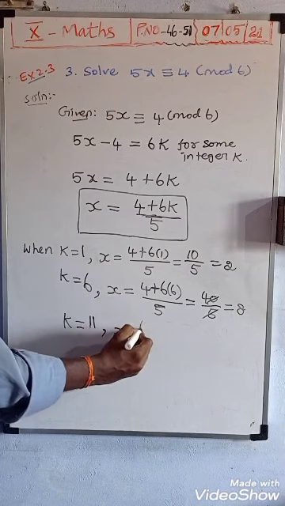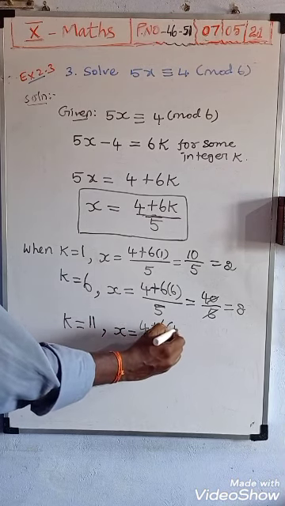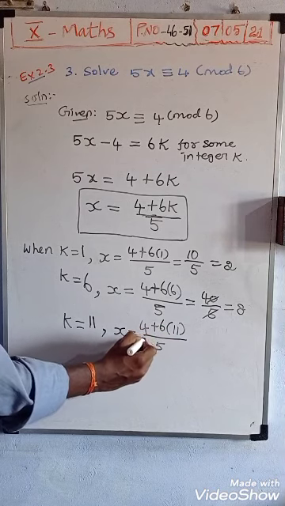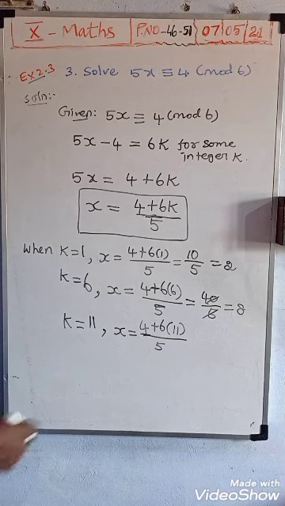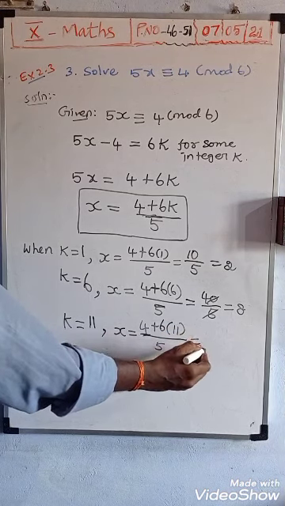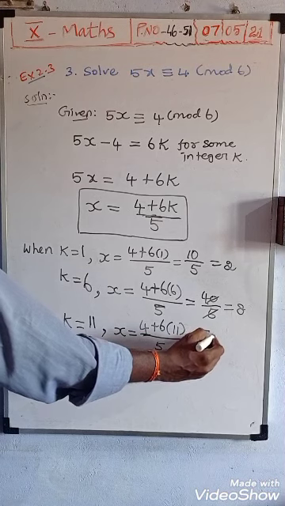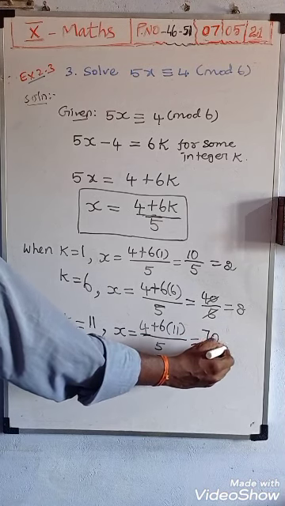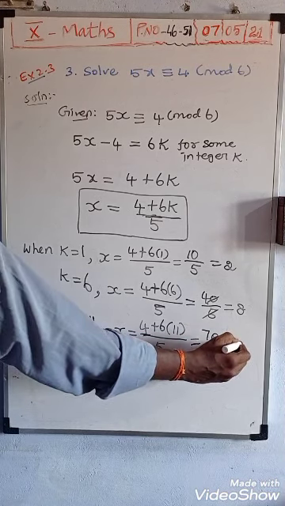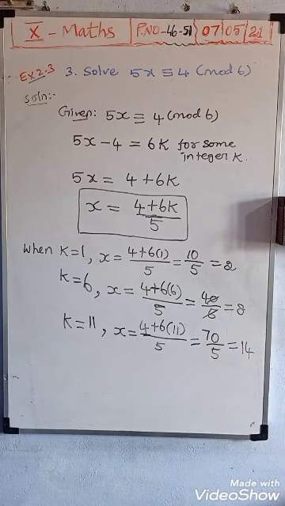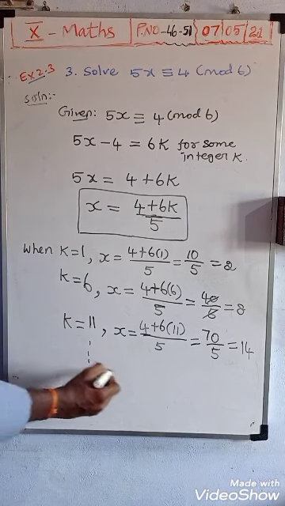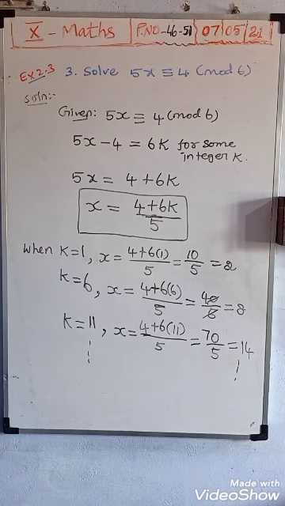Substitute 11 now: 4 plus 6 of 11, by 5. 6 elevens are 66, 66 plus 4 is 70. 70 by 5 gives 14. So it will go on like that. Therefore, when you substitute k as 1, 6, 11, we get the solutions.